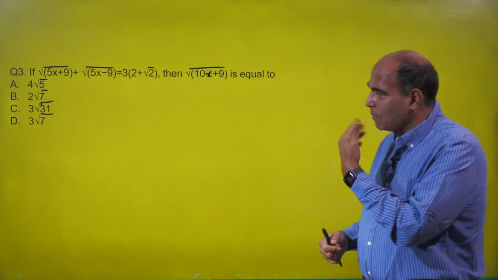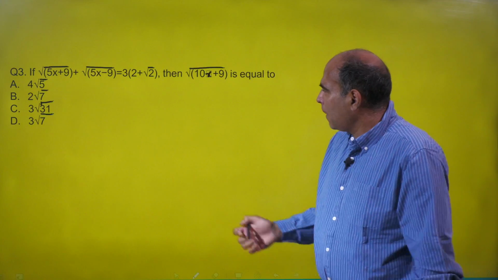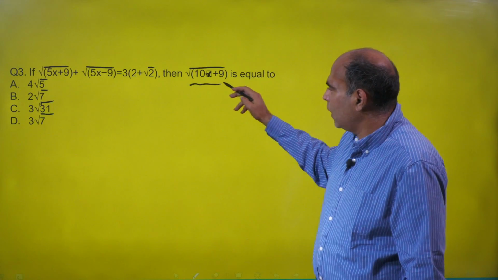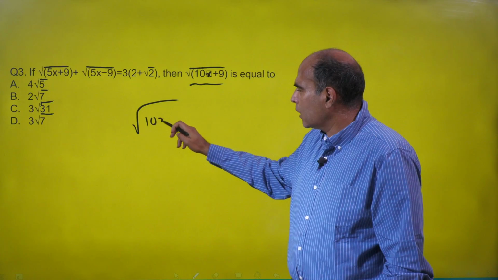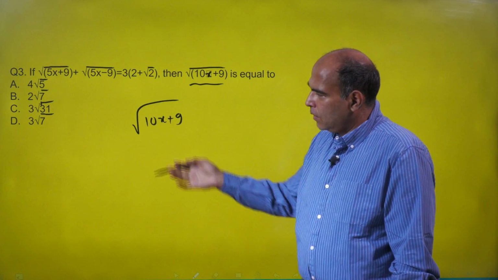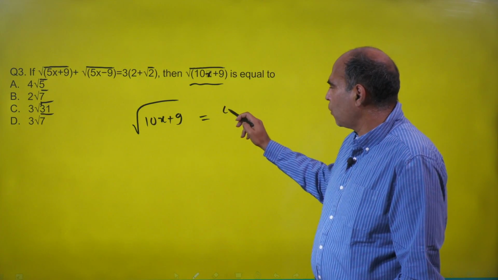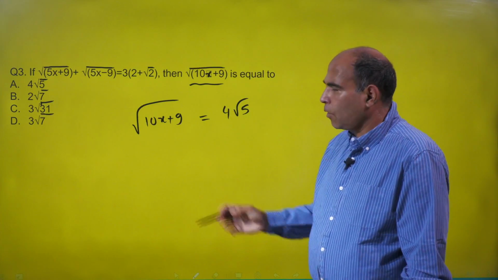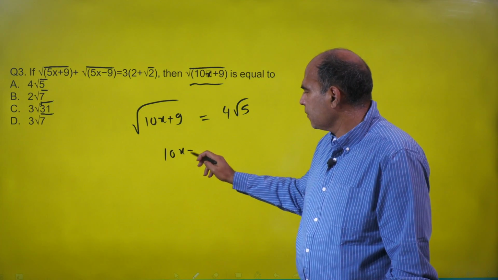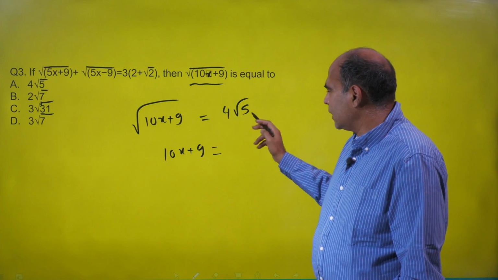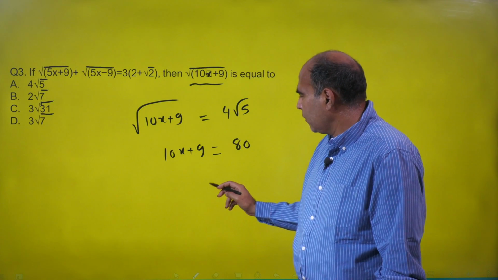So what's the simple way to do this? What's the 30-45 second way, maybe 1 minute way? They are asking you the value of under root 10x plus 9. So if I take a value from the options, let's say I say that under root 10x plus 9 is 4 root 5, option A. If I square both sides, I'll get 10x plus 9 is equal to 16 into 5, which is 80, which gives me 10x is equal to 71,